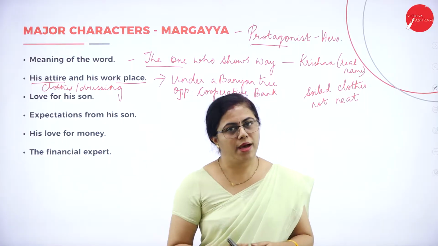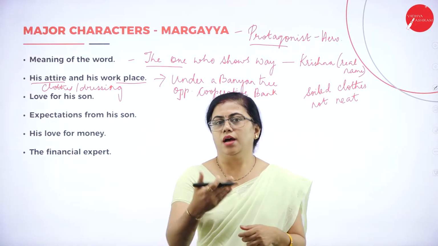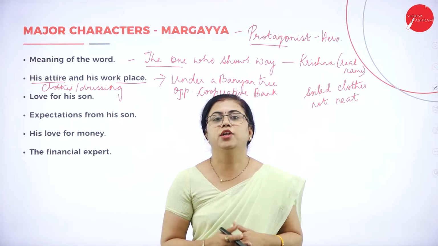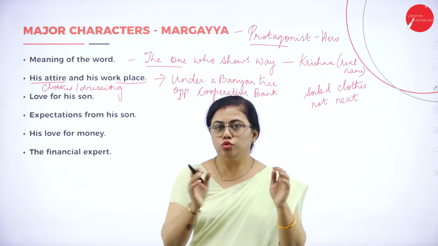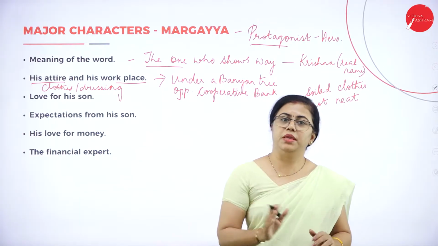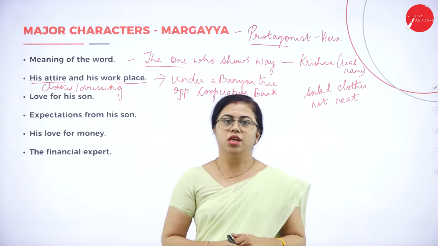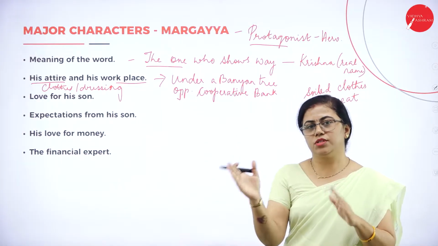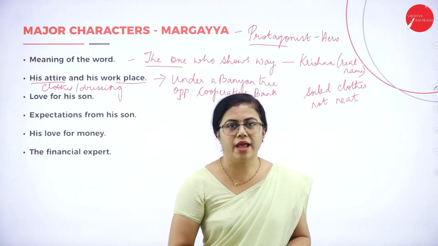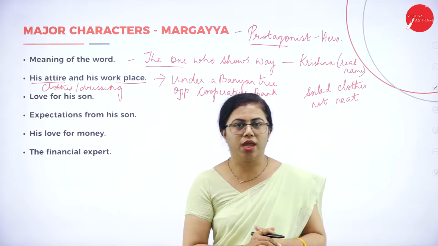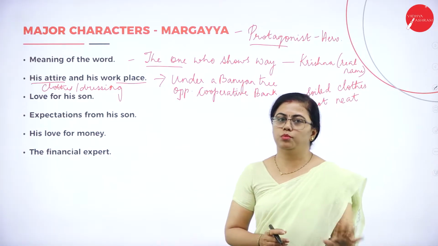So what Margaya did was keep a few application forms that people were supposed to fill in to apply for loans. He used to keep those with him and help people get loans. He used to sit outside, opposite the cooperative bank, under the banyan tree, and work for people. From morning till evening he used to be there.